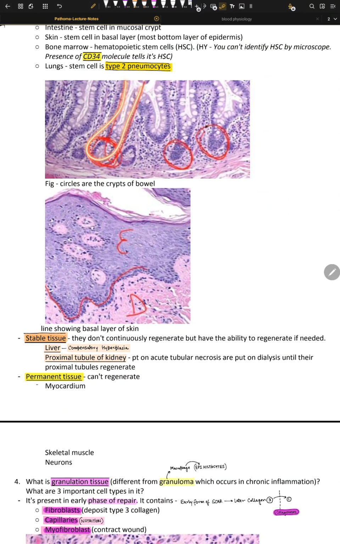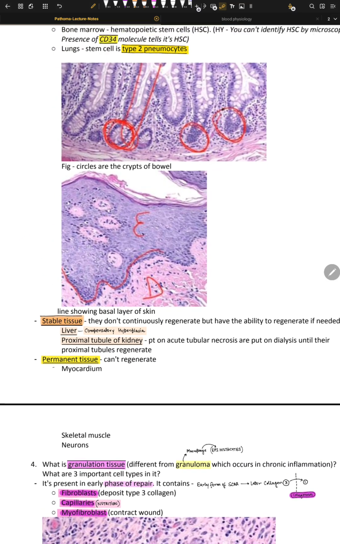The crypts of bowel, these are the crypts of Lieberkühn, something like that. I don't remember the name, but here's the concept: in this crypt of the intestine, the stem cells are right in the middle. Imagine there's the surface cell, right? There's the stem cells, then we have parietal cells, then we have some other cells, and so on. In the middle, we have stem cells so that they can go down and they can go up. That's why we have stem cells in the middle, in the crypt of the bowel. That's the concept right there.